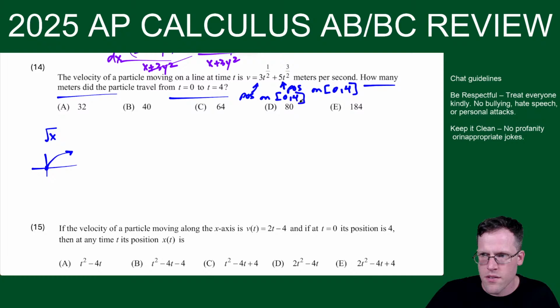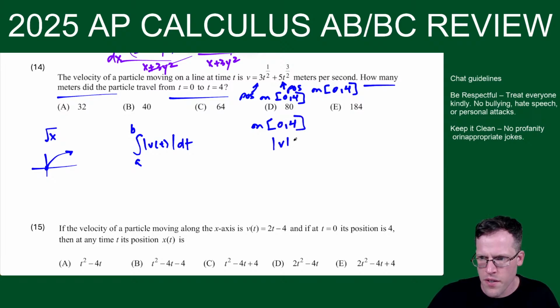The idea is that when you're finding how many meters the particle traveled, that's distance. So the distance is the integral from a to b of the absolute value of velocity. But I want to point out that on 0, 4, the absolute value of v is equal to v, because these are both positive, or I should say greater than or equal to 0. Positive or 0 on this interval. That's what's happening in the question.